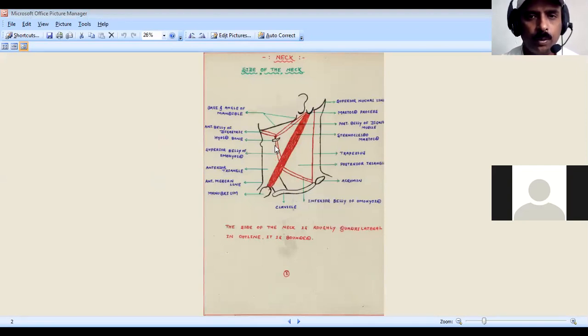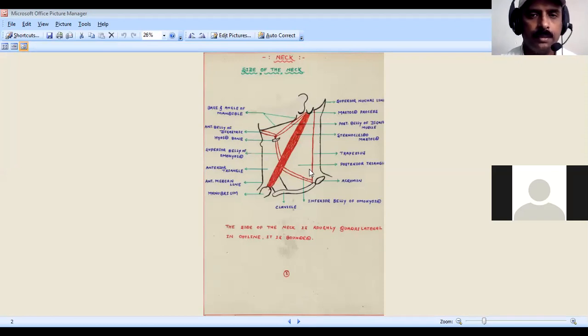Two important muscles also you have to remember: the superior belly of the omohyoid and the inferior belly of the omohyoid. So here are the anterior belly of digastric, posterior belly of digastric, superior belly of omohyoid, inferior belly of omohyoid, the sternocleidomastoid, and this is the trapezius. You have to know that.